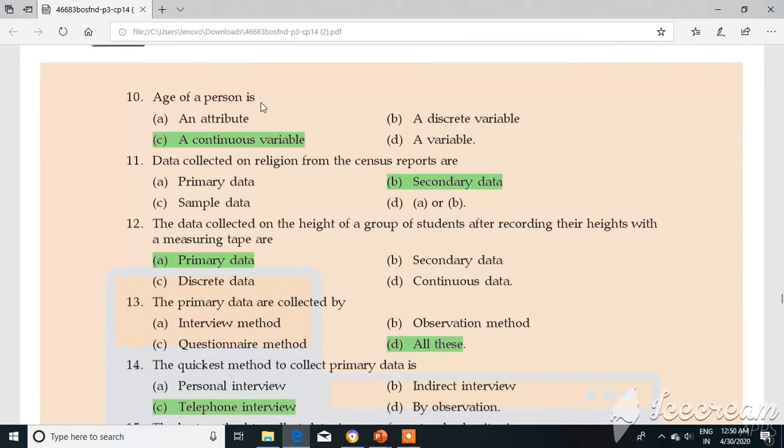Now come to the 10th question. Age of a person is: first an attribute, second a discrete variable, third a continuous variable, and last a variable. So it is actually a continuous variable. We cannot say directly the person's age in terms of a discrete variable. It is nothing but a continuous variable.